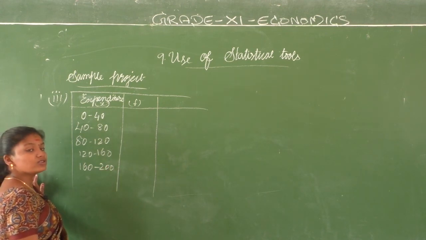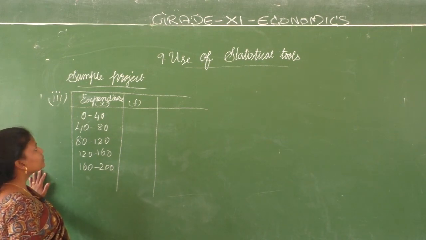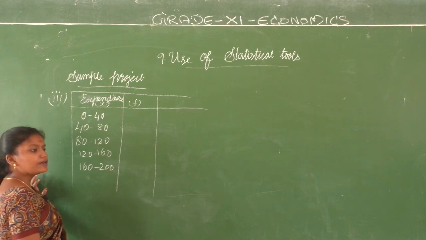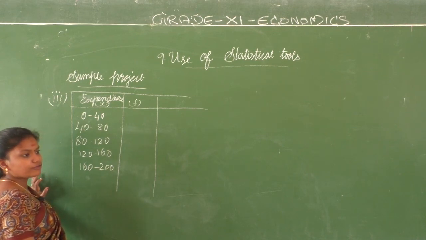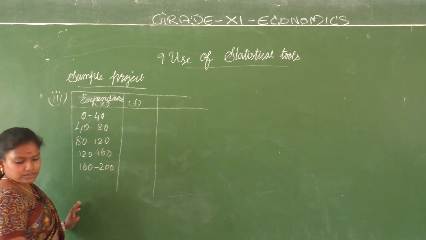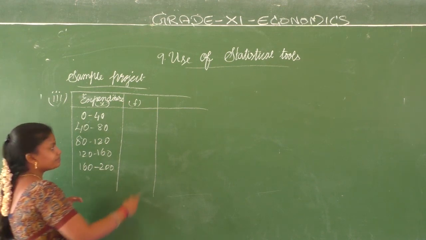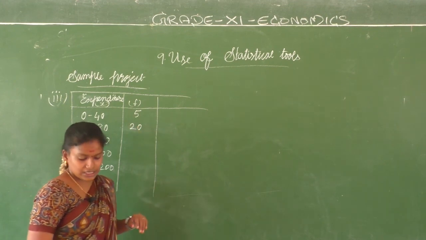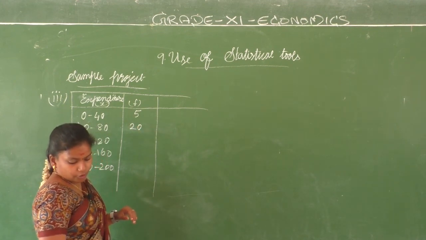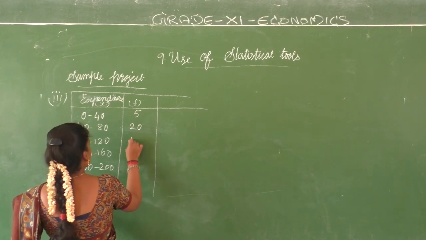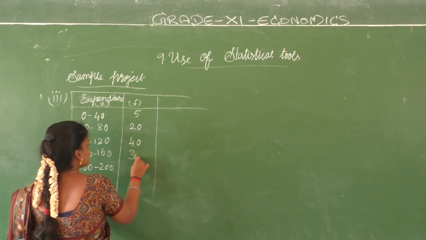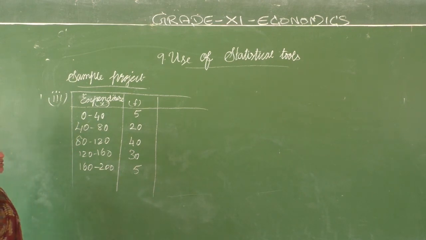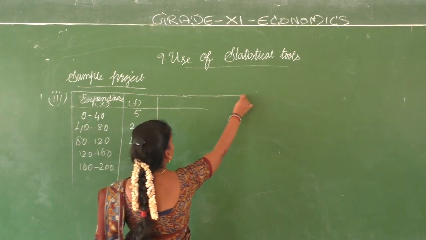Yeah, it's based on the size of the family. What is it based on? Size of the family, and if there is any particular medical condition that they have to use this. Frequency 5, 20, then 40, 35. X, F irukku. Now what do you want to have?